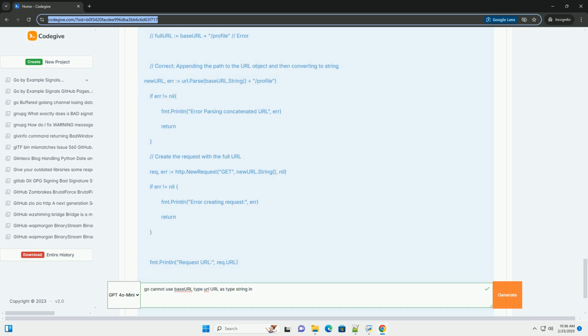By following the best practices outlined above, you can effectively manage URLs in your Go applications and avoid common pitfalls. Always remember to parse early, handle errors, use url.Values for query parameters, and leverage the net/url package's capabilities for robust URL manipulation.